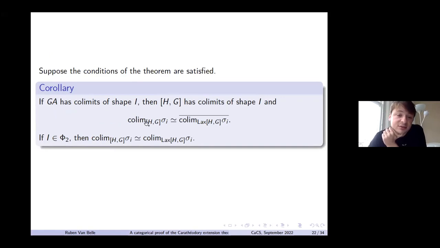So basically, when we know that co-limits exist in the lax version, then we can just reflect those back to the pseudo ones, and then we get the co-limits. So that's with this bar operation. And then for some shapes, we also have that we don't even need this bar operation. So that follows from the previous result.